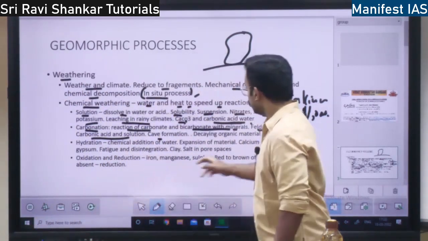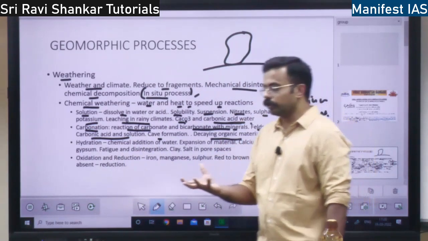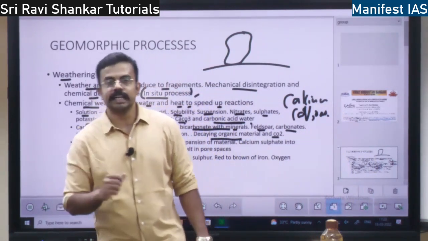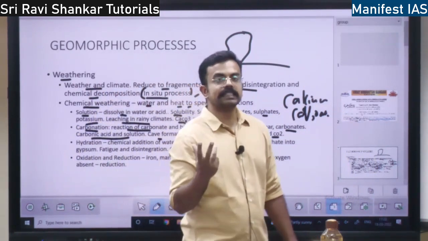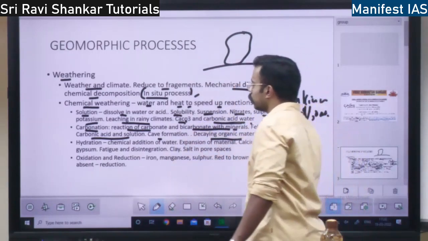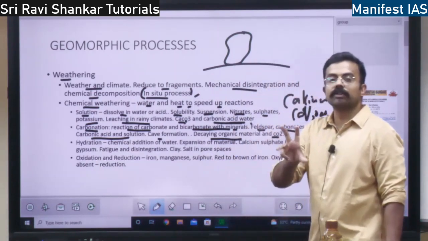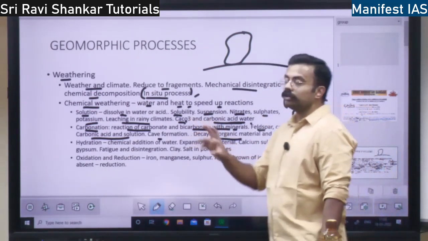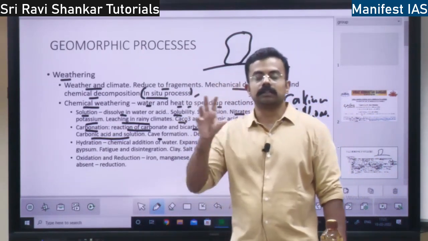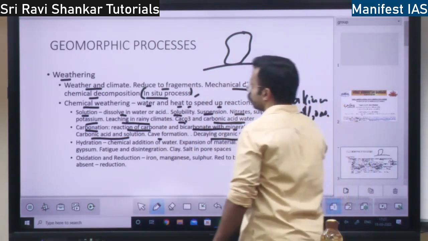It happens by decaying organic matter, so you have leaves, dead plants, animals, and they will decay. When they decay, what happens? They release carbon dioxide. They react with the rocks and cause the effect of carbonation, and the rocks will be chemically weathered. This is the process of carbonation.